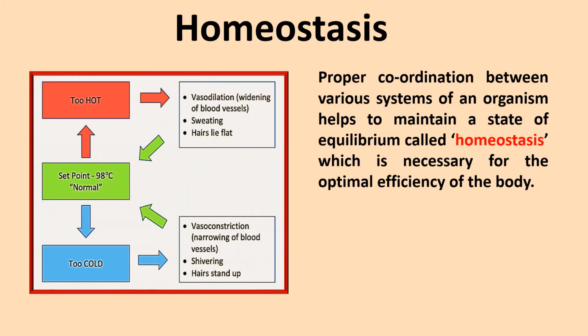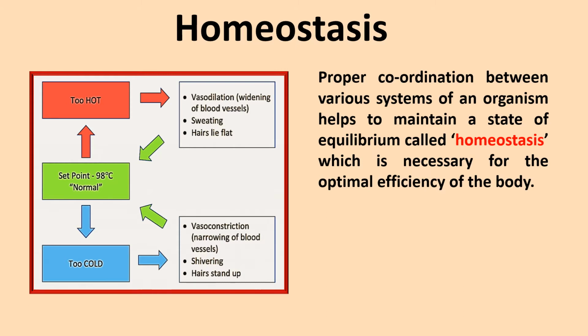A proper coordination between various systems of an organism. Within the organism there are so many different systems like the digestive, circulatory, respiratory, nervous system, etc. Now when all these systems coordinate properly and maintain a state of equilibrium, that is called homeostasis, and this is necessary for the optimal efficiency of the body, meaning the working of the body to its most